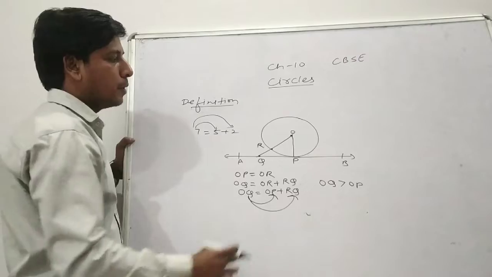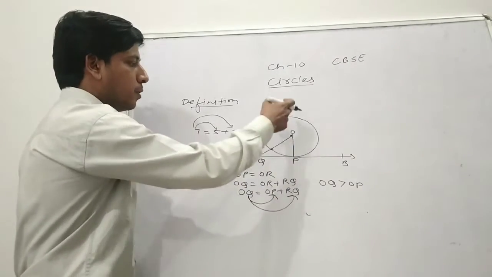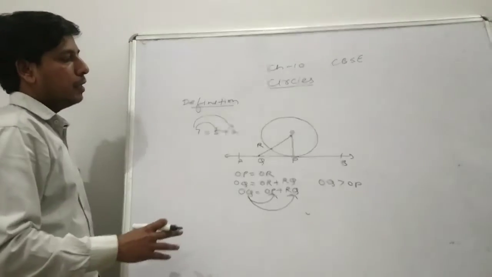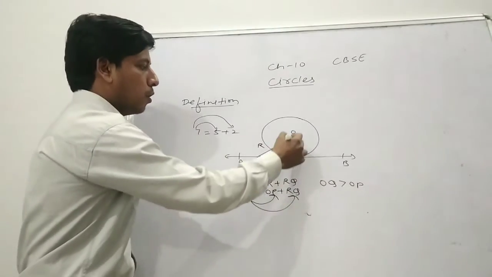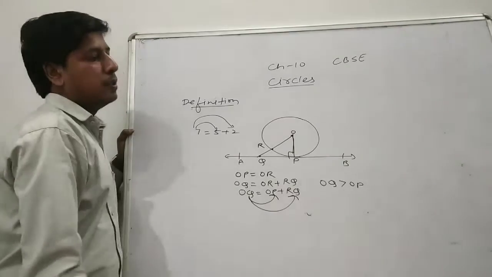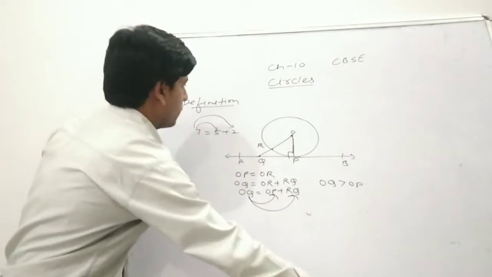Similarly, every line segment drawn from the center to the tangent will be greater than OP. So ultimately, OP is the shortest distance between the center and the tangent. That's why OP is perpendicular to the tangent. So this is the first theorem.